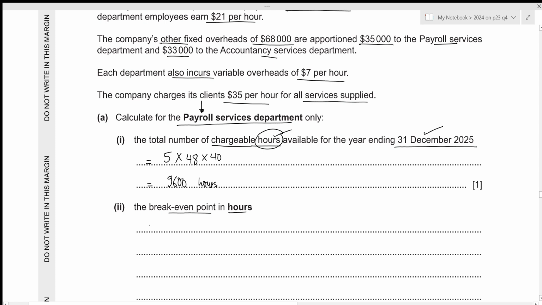But for this case, the formula will not be changing. We will still need to figure out our total fixed cost, and then we need to divide it by the contribution. Normally, the contribution will be contribution per unit, but in this case, it will be contribution per hour. So let us first calculate the total fixed cost.